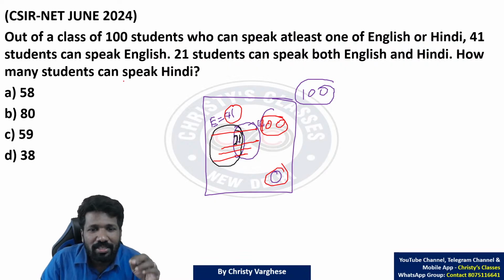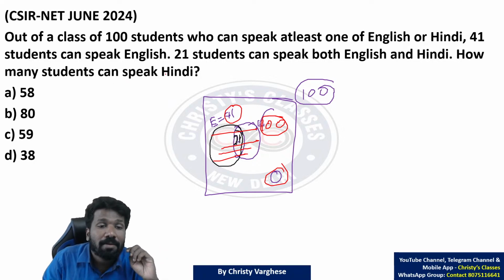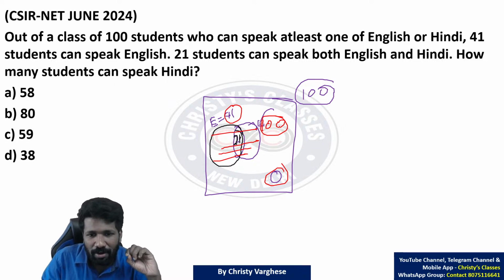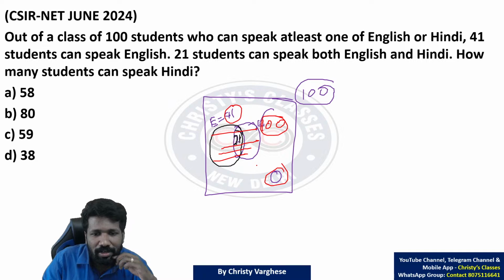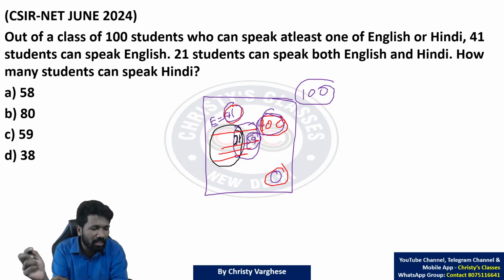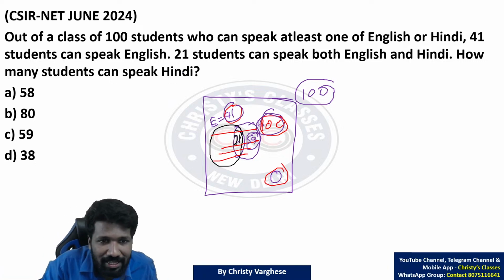How many students can speak Hindi पूछा है. One second. Okay, B minus E नहीं, B पूछा है. So B पूछा है तो two ways are there. From 100, if you subtract 41, you can find this value. 100 minus 41 will be 59. That is Hindi only speaking people. Hindi only speaking people is 59.